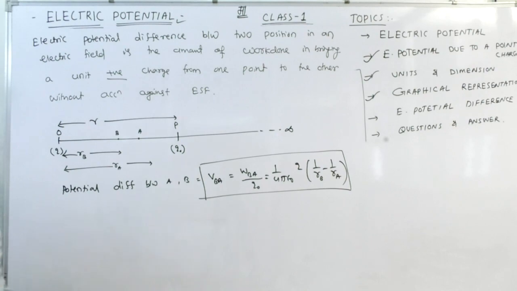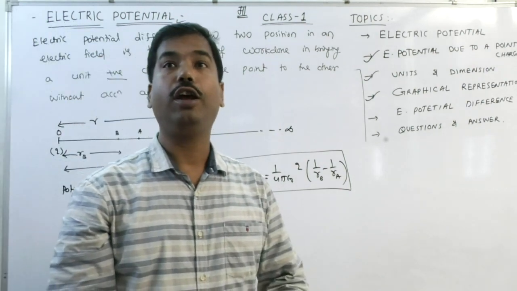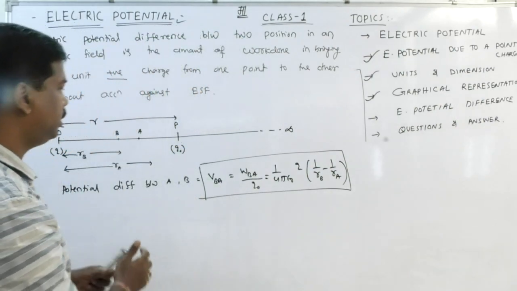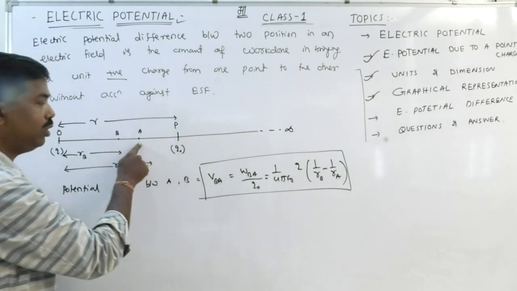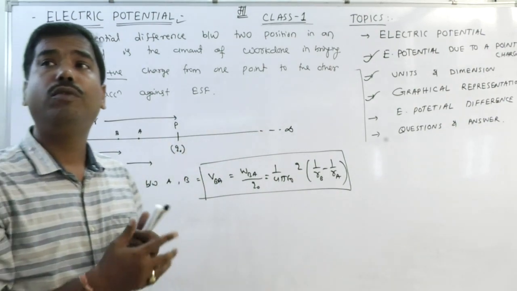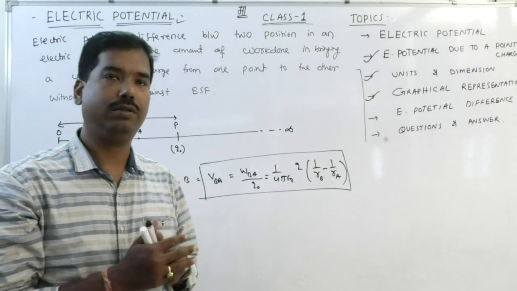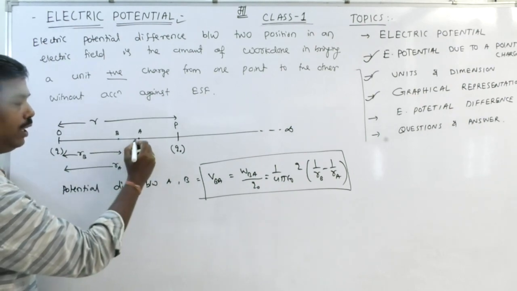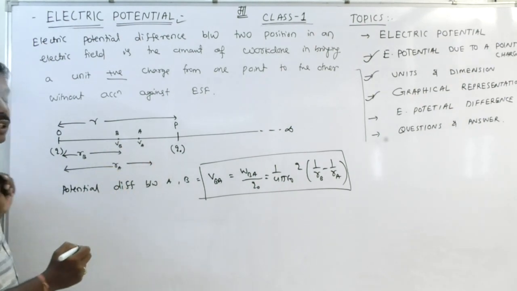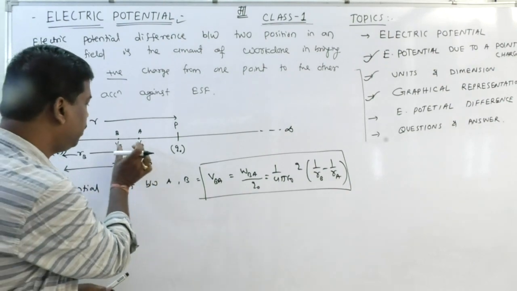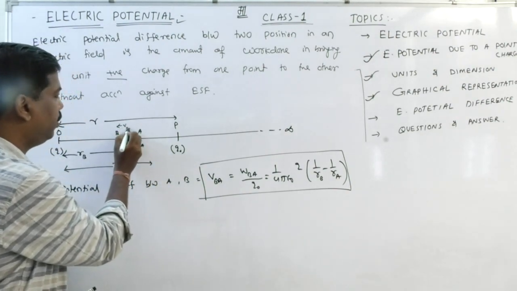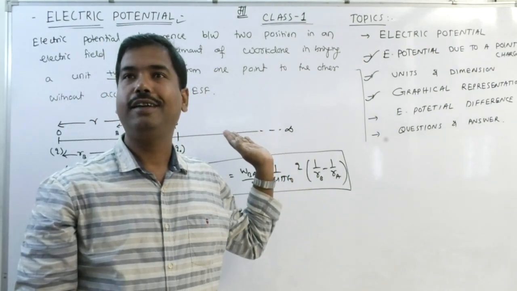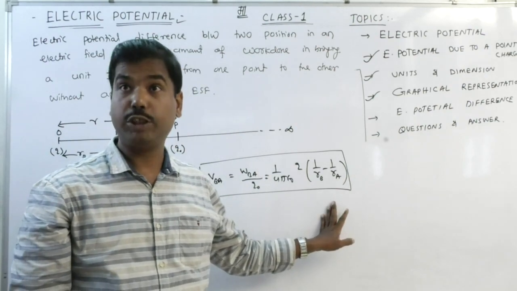Listen to me. Whenever we discuss electric potential, it means a charge is brought from infinity. Clear? Here, listen to me. Let the charge be brought from infinity to the position A. That potential is VA is 1 by 4 pi epsilon 0 Q by RA. Now the charge is brought to the position B. It means at A the potential is VA and at B the potential is VB. Clear? And the difference in potential is called VBA. Clear? And let us derive that expression. Is it true or false? Just verify.